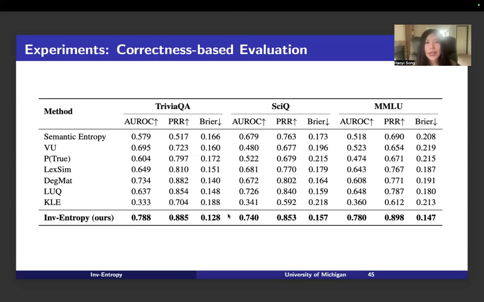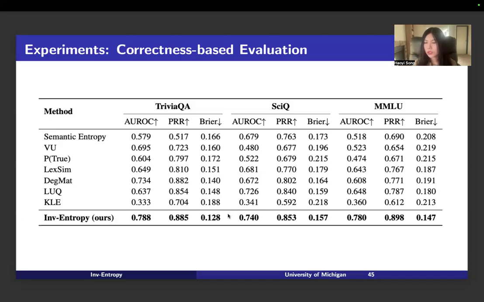And now we have the experiments. We can say our method achieves SOTA for all the data sets under all the evaluation metrics. But don't forget what I just mentioned. These 3 evaluation metrics, they all calculate the misalignment between the uncertainty and the correctness, which means it has a latent assumption that the uncertainty is related to correctness, but in reality, it's not always true.